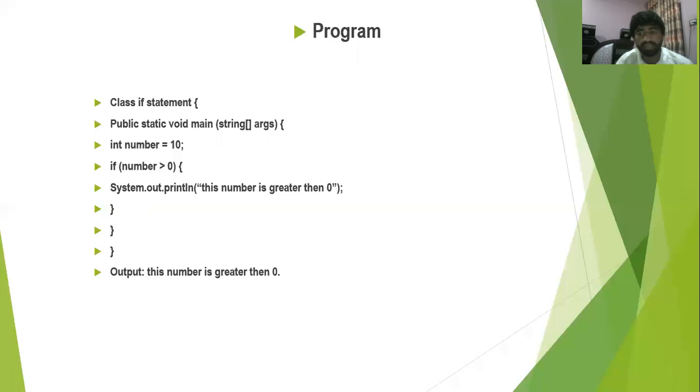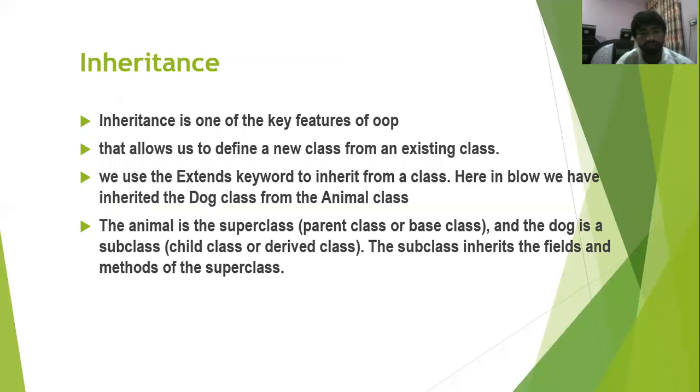So for it, I have a fourth topic: inheritance. What is inheritance? Inheritance is one of the key features of OOP. So inheritance is a keyword of OOP. It means this is a class of Java inheritance. Inheritance means inherit. Inherit means something which is born from another thing, or one thing which we take from another thing, and that allows us to define a new class from an existing class.